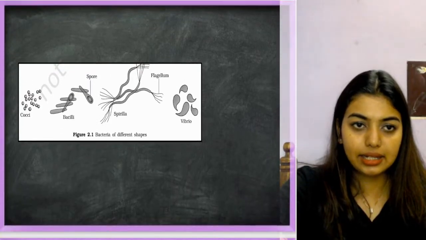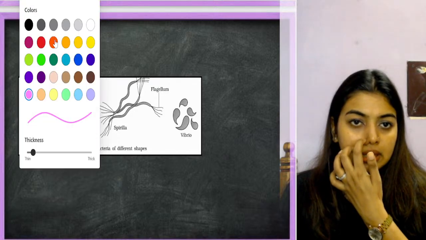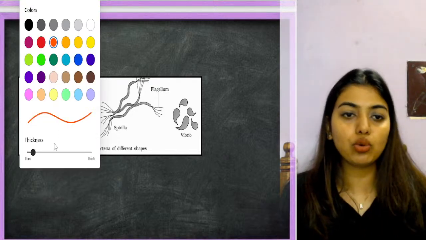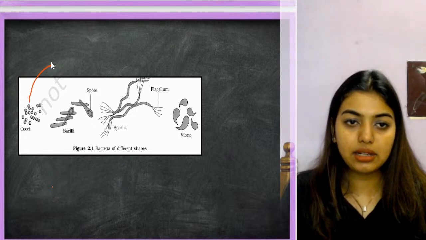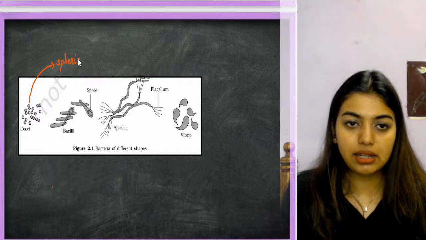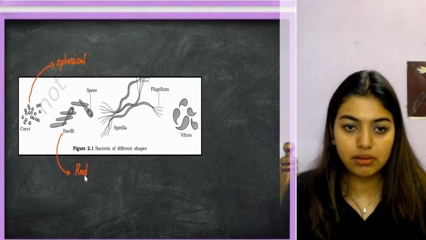Yes, this is the diagram. Look at the diagram. In your NCERT it is a beautiful brown color diagram; in mine it is black and white. So this is spherical, for coccus I'll tell spherical. This is bacillus, that is rod shaped.